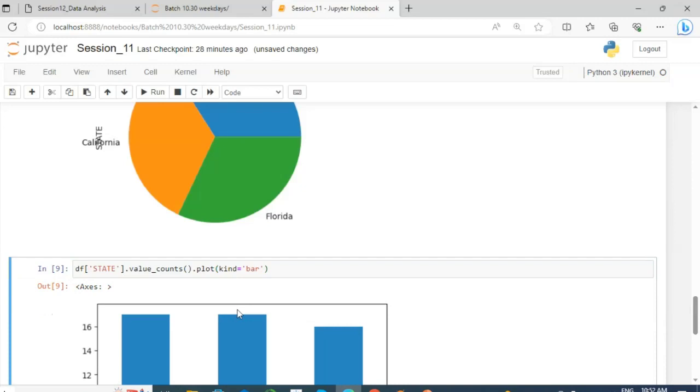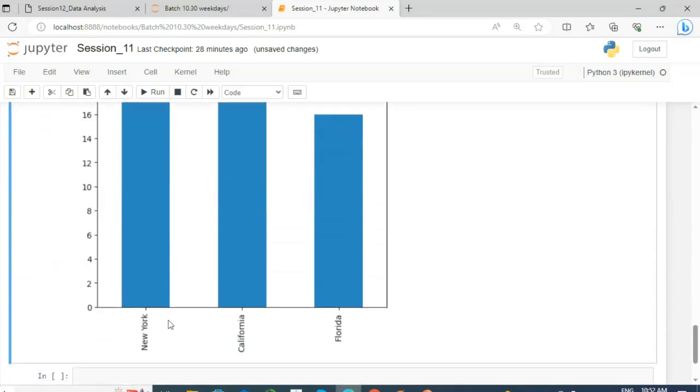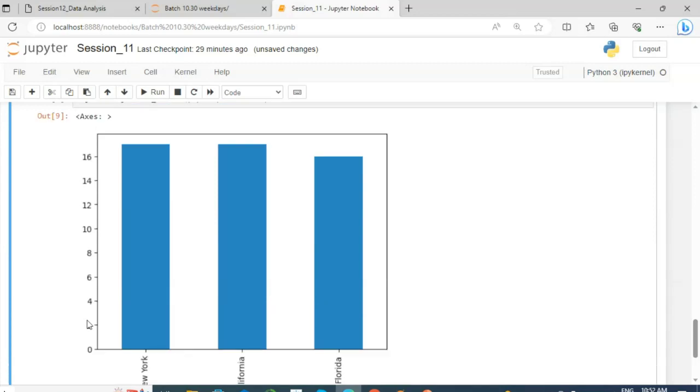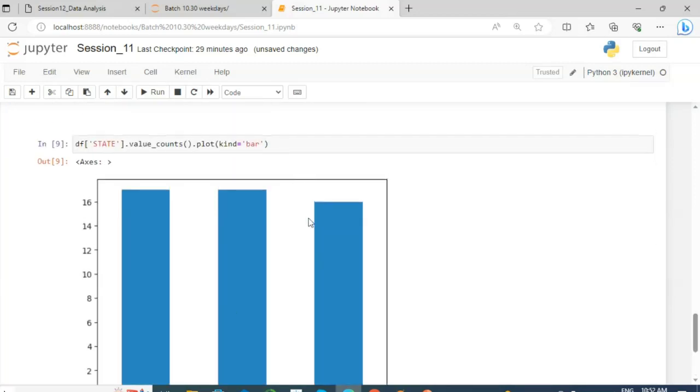So we will get a bar chart for the data. In a bar chart we have the unique items of this column on the x-axis and counts on the y-axis. In this way we can create a bar chart.